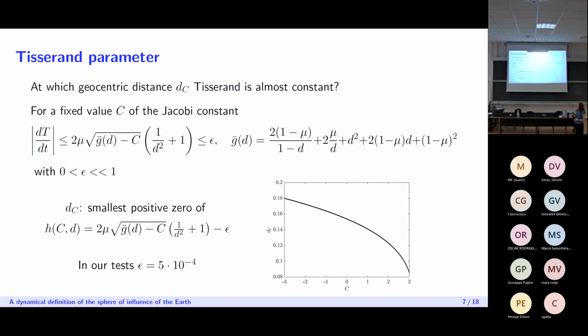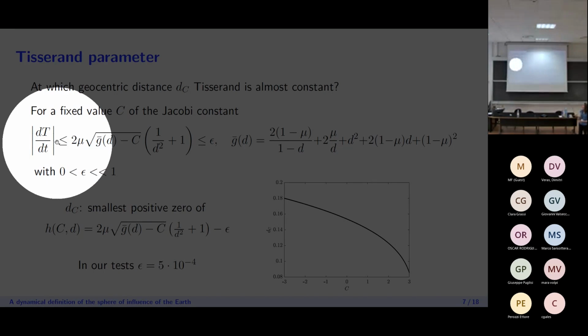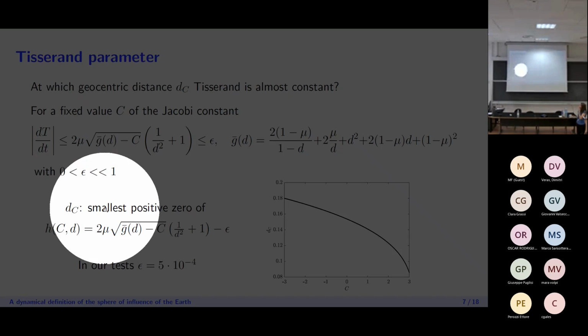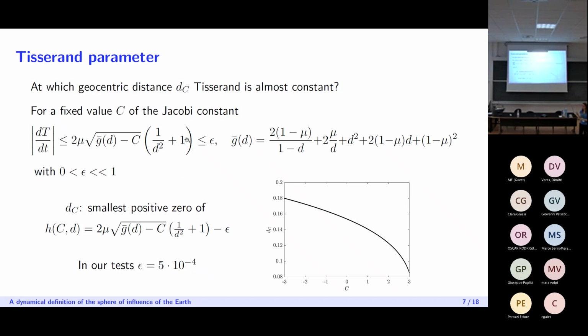So what we did was we took the time derivative of the Tisserand parameter, and we asked that it's less than or equal to some small quantity epsilon. And we defined dc as the smallest positive distance for which this inequality is satisfied. And what we found was that the distance dc is a decreasing function of the Jacobi constant. So in this picture here, we have the Jacobi constant on the x-axis and the distance dc on the y-axis. And as you can see, it's decreasing, and this was done by setting a value for epsilon of 5 times 10 to the minus 4.